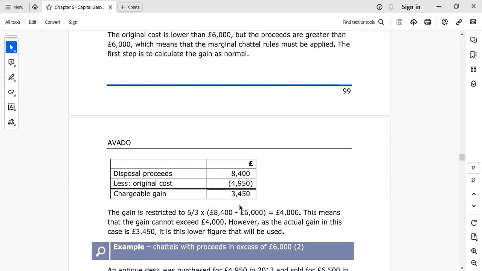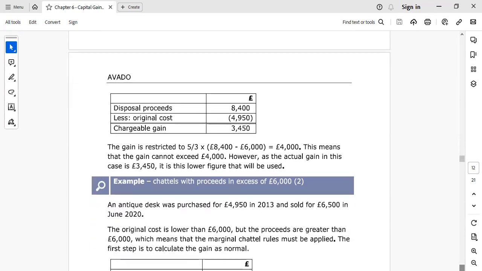Now we need to apply the marginal rule. The marginal rule is disposal proceeds 8,400 minus 6,000. Why do we put 6,000 here? Because our proceeds are more than 6,000, so we need to compare with this figure, and multiply by 5 divided by 3, which is equal to 4,000. So this figure 3,450 is less than 4,000, so we need to use the lesser figure.